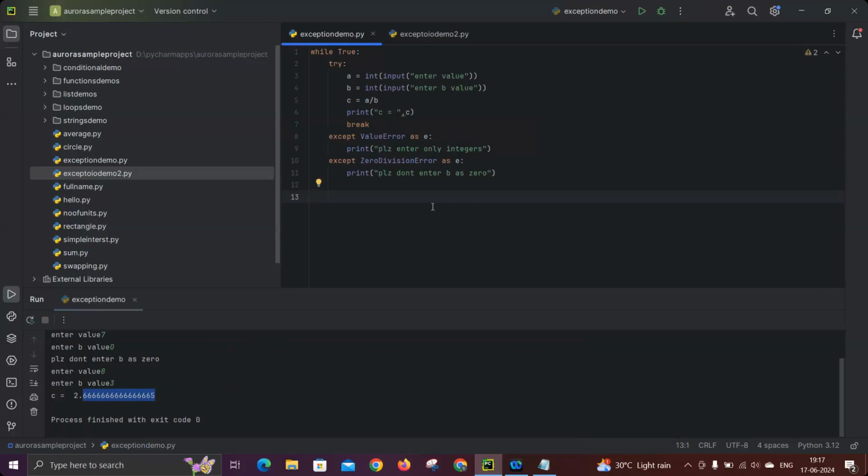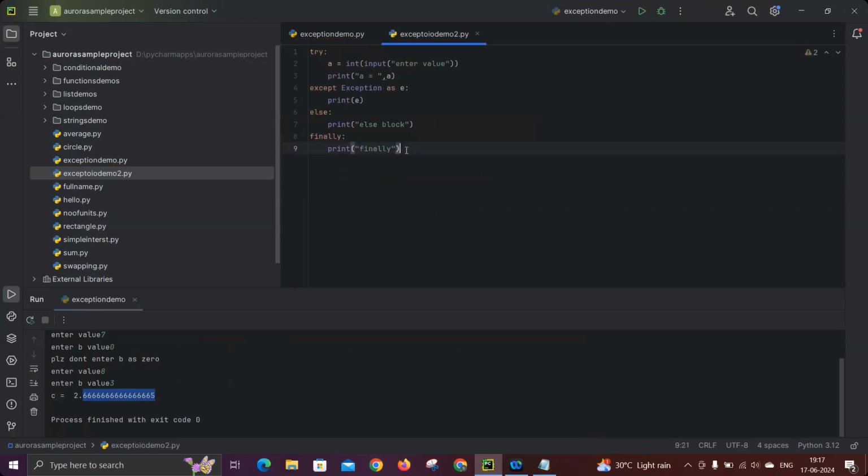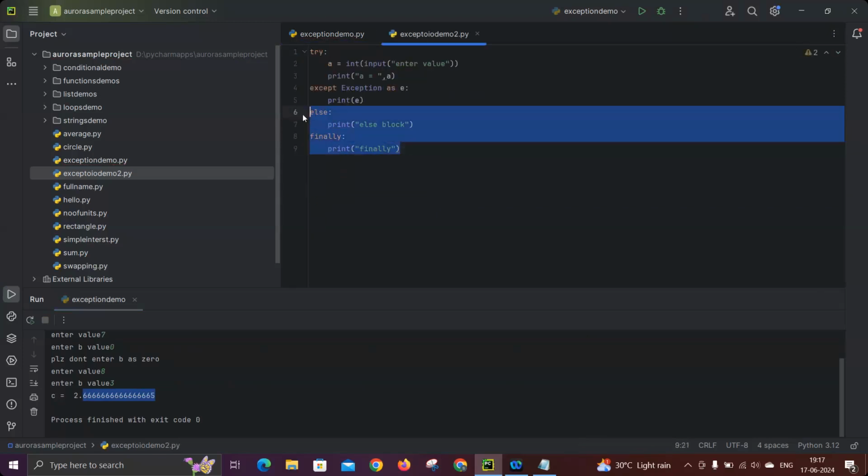Yes, without the finally block the code can run. Yes, I ran the code, right? So finally is optional, not mandatory. But try-except is mandatory. If you remove this except block, you will get an error. See, you're getting an error after the break. But finally doesn't make any problem. Finally and else, these two are optional. As I mentioned in the previous class, the last two blocks are optional. If you want, you can write them, otherwise you can leave them. But try-except is mandatory. Someone asked the question for that.